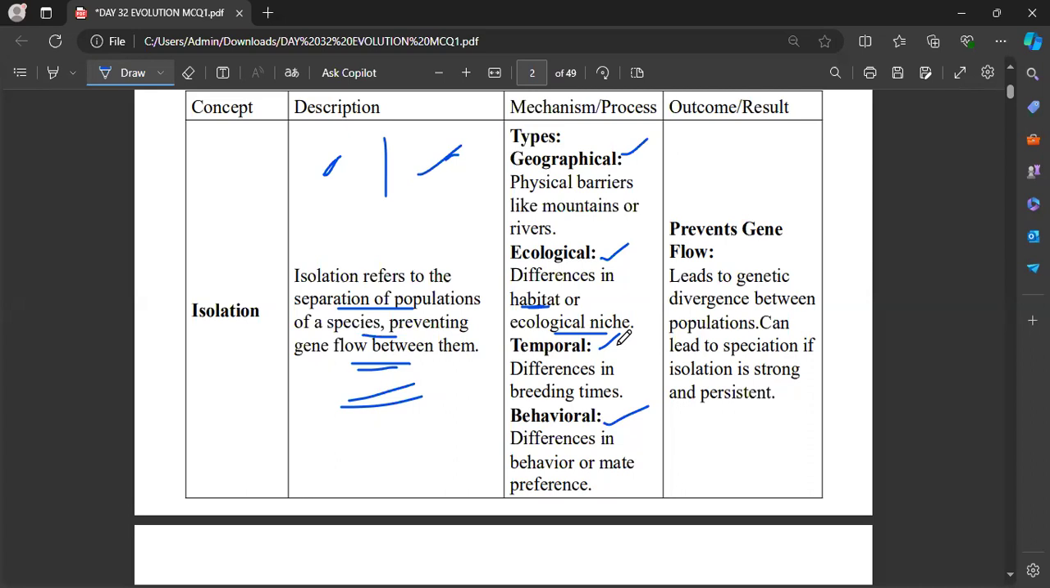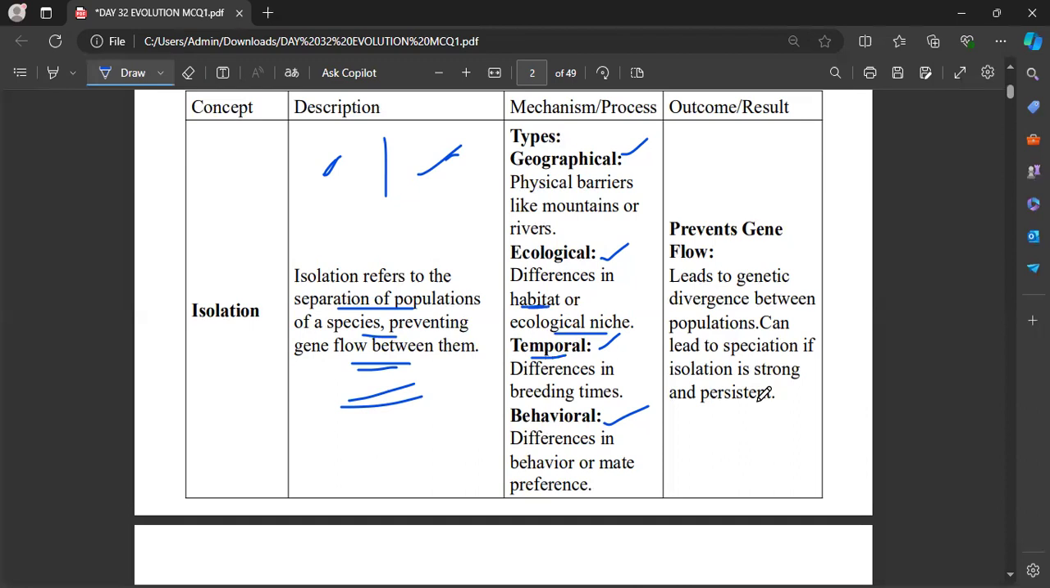So you should know that if particular species have a different habitat or ecological niche, that will act as an ecological barrier. So as they have a different habitat and different ecological niche, definitely they can't interbreed. Okay, and that is what ecological isolation is. Now, what is temporal isolation?